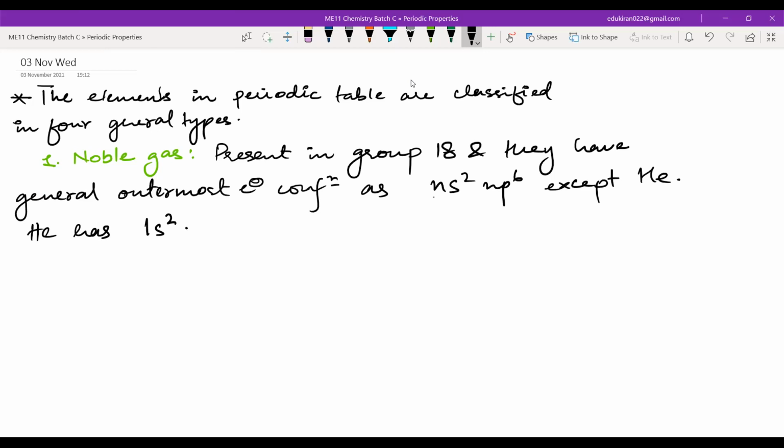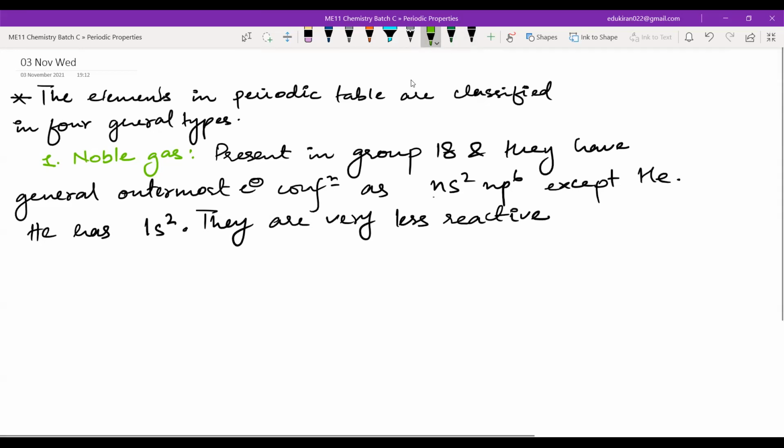Second point, one more thing regarding the noble gases is that they are very less reactive. Second is representative elements.